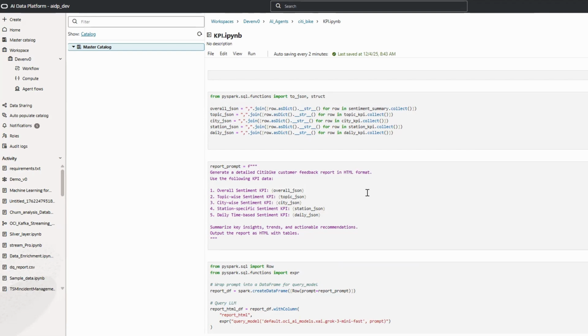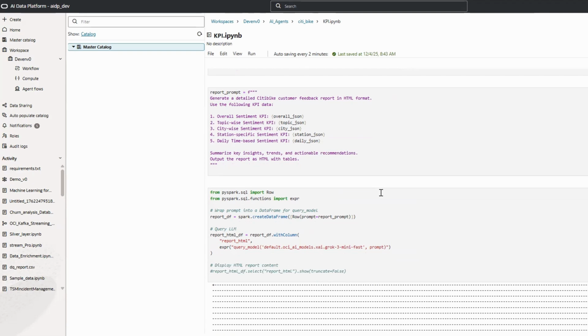To identify the key recommendations, whatever KPIs we have created, we pass into one particular file, and then we go into the prompt. We want the overall sentiment, topic-wise sentiment, city-wise sentiment, and station-specific sentiment KPIs, and our expectation is to summarize the key insight, trends, and actionable recommendations as output.